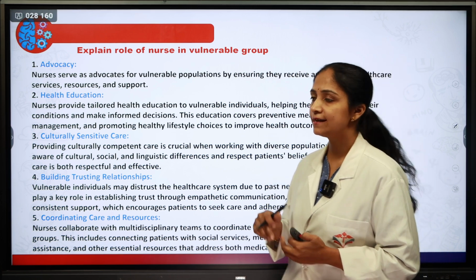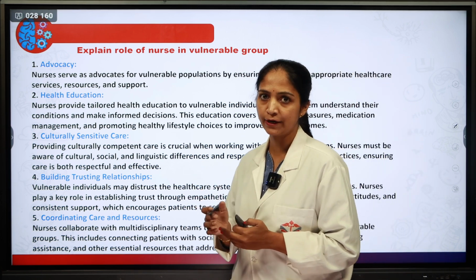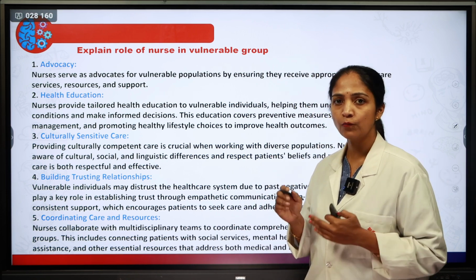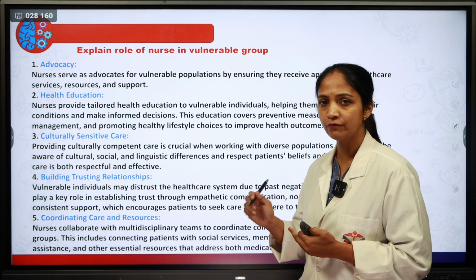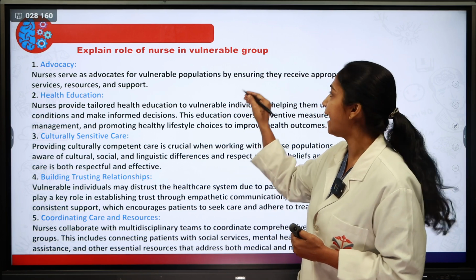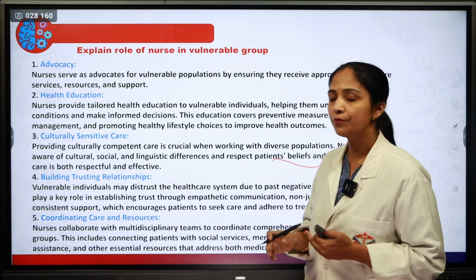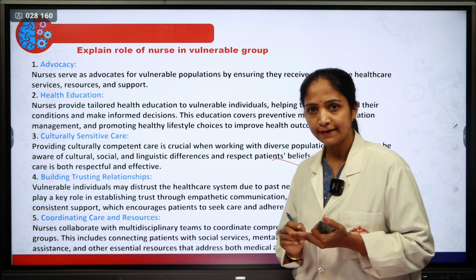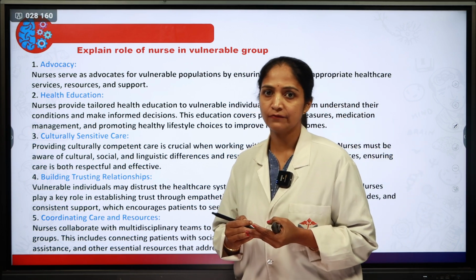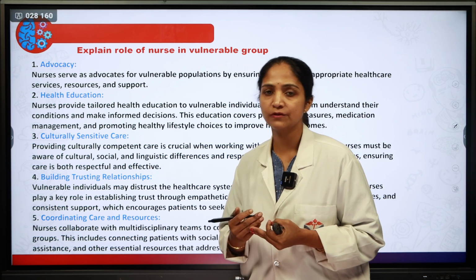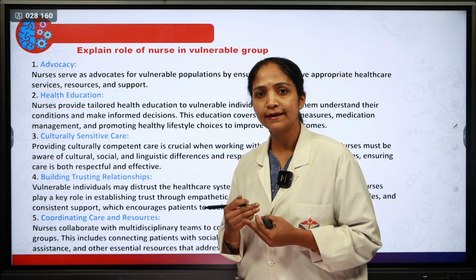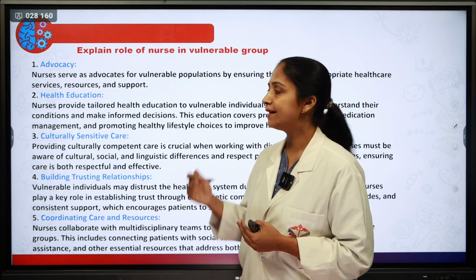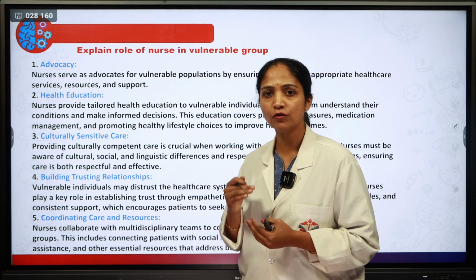As a nurse, she will serve as an advocate. When she takes care of the vulnerable group of people, she acts as an advocate for the vulnerable population, ensuring that they receive the appropriate healthcare services, resources and support. So they are getting proper health services, proper resources, and proper support from the family and the society. So she acts like an advocate in taking care of those persons.